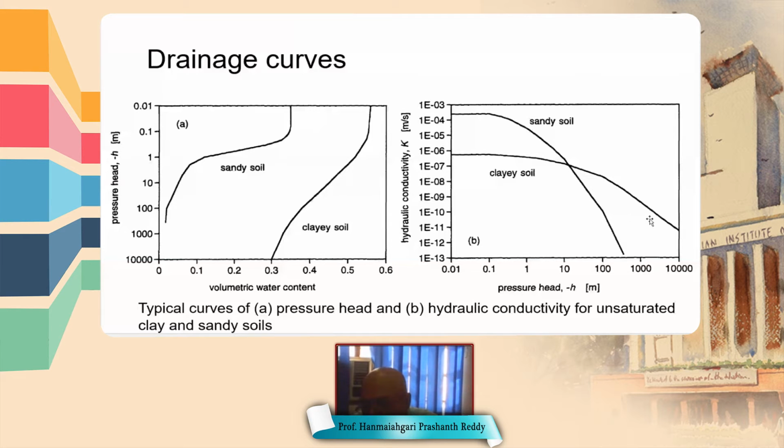Why? Because in this region, flow is taking place due to gravity. But in this area, flow is taking place due to capillary action, that means water is rising against gravity.